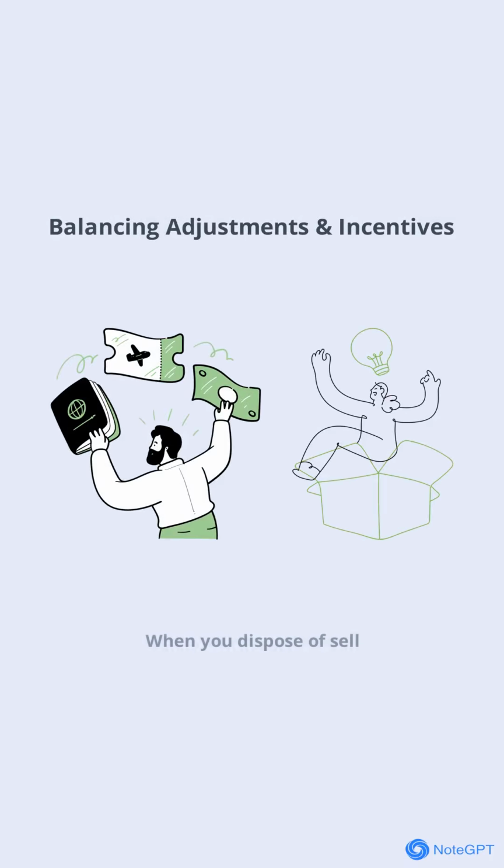When you dispose of, sell, or scrap a qualifying asset, a balancing adjustment comes into play. If the disposal proceeds are less than the asset's tax written-down value, you get a balancing allowance, an extra deduction. If the proceeds are higher, a balancing charge is added back to your taxable income.